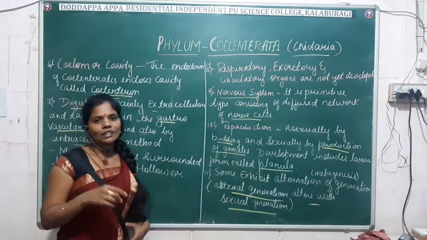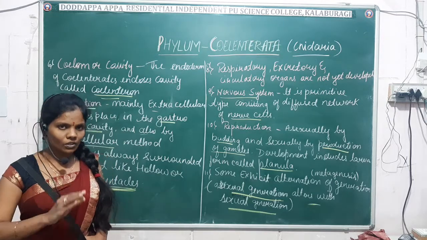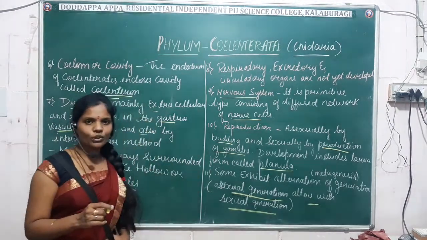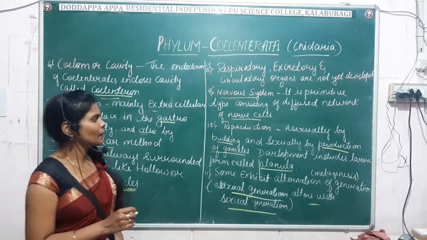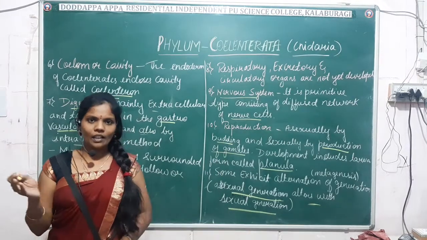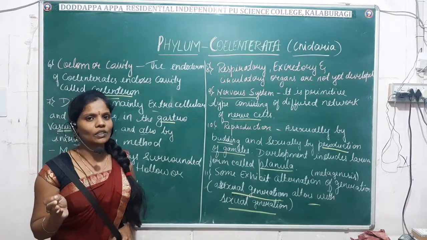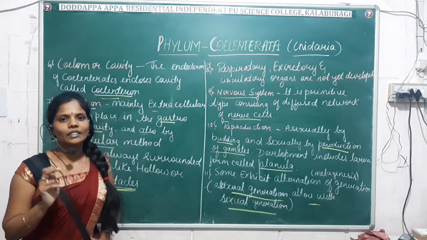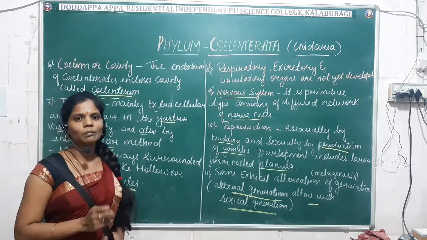The respiratory, excretory and circulatory systems are not developed, but the nervous system consists of a diffused network of nerve cells. Reproduction takes place asexually by budding and sexually by the production of gametes, and the development is indirect, through a larval stage known as planula.